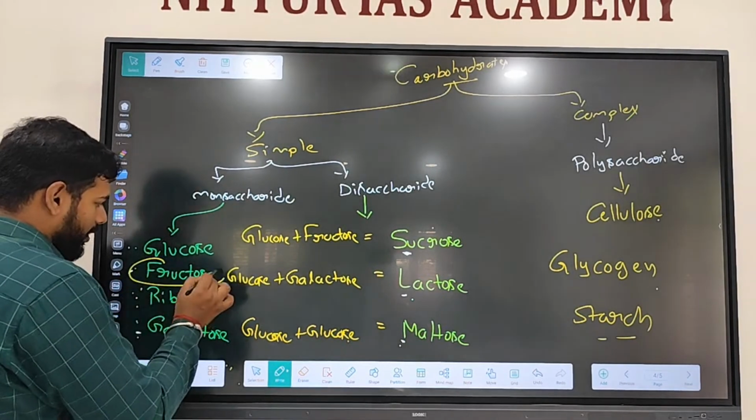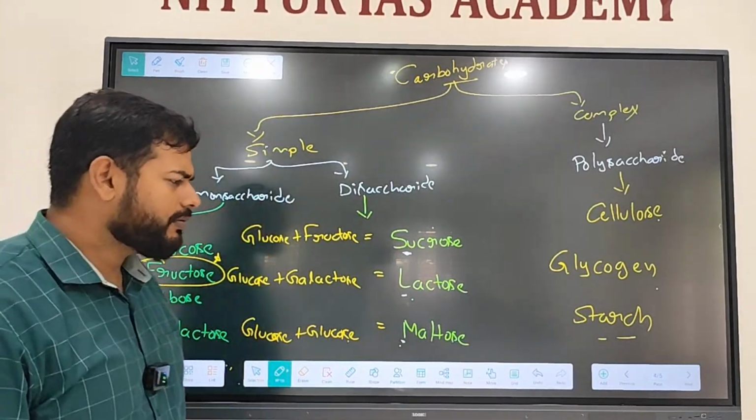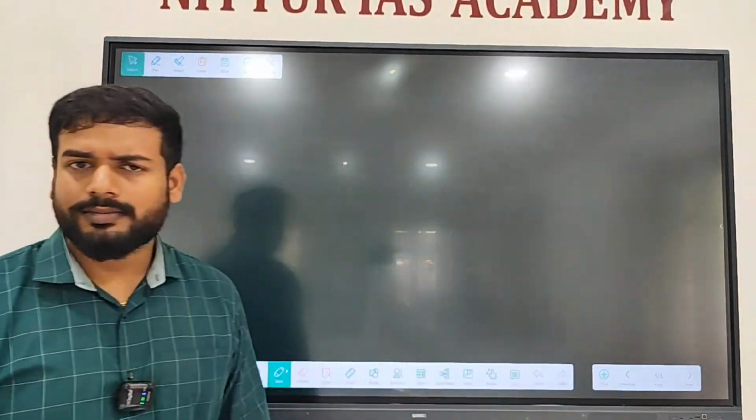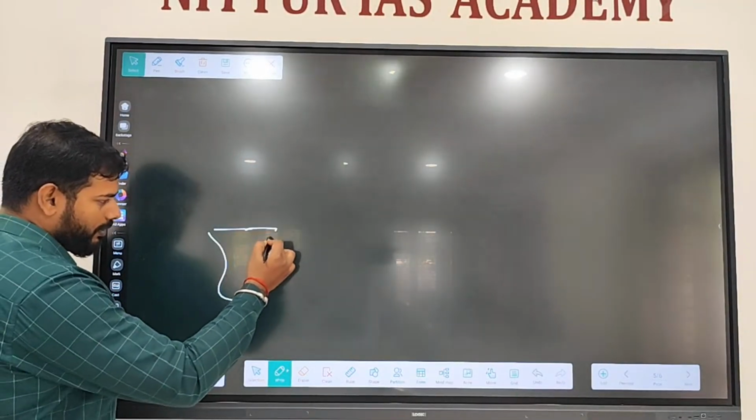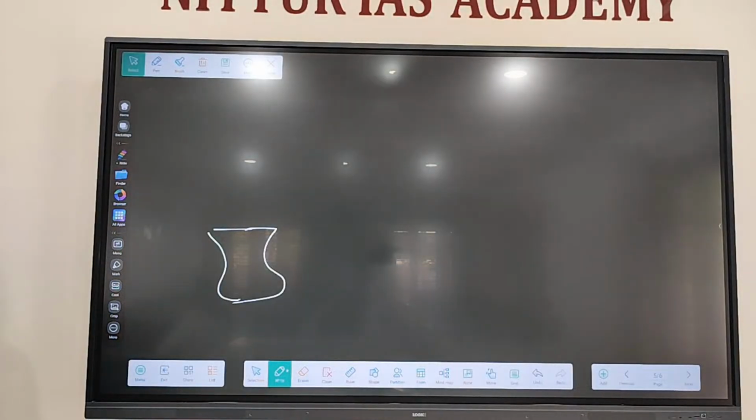Sweetest natural sugar, fructose. Then we have sugar-free naturals, etc. The tablets sugar patients used to take, sugar-free naturals. Then sugar-free ice cream, sugar-free sweets. They are sweet in taste, but they are costly. They don't have any calories.